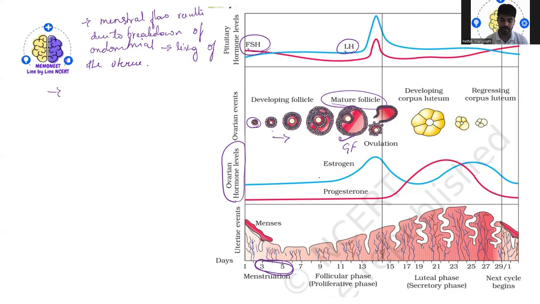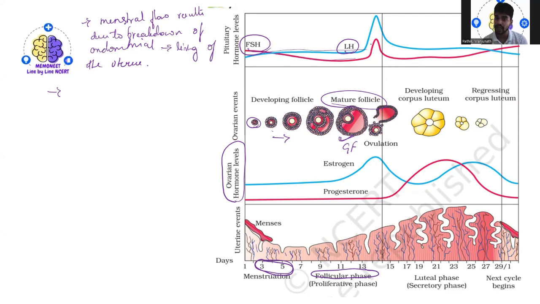Before this, there is also a change in the ovarian hormone level. So the levels of pituitary and ovarian hormones also change, and there will be this FSH hormone and LH hormone, right? There will be a gradual increase during the follicular phase. So if this is the follicular phase, you can see they are properly aligned, the FSH and LH hormones.